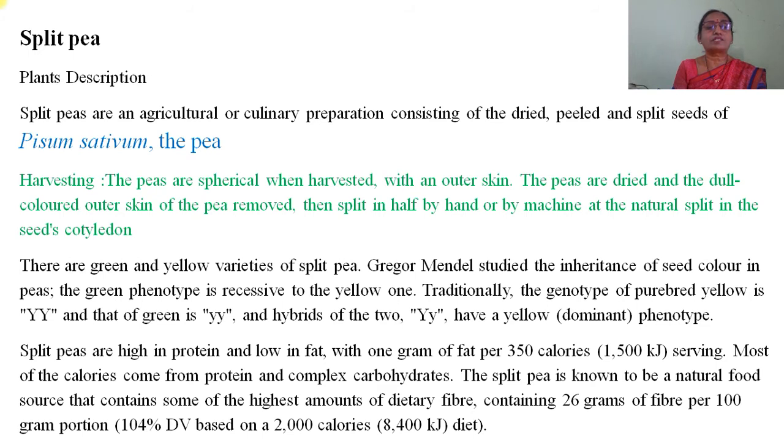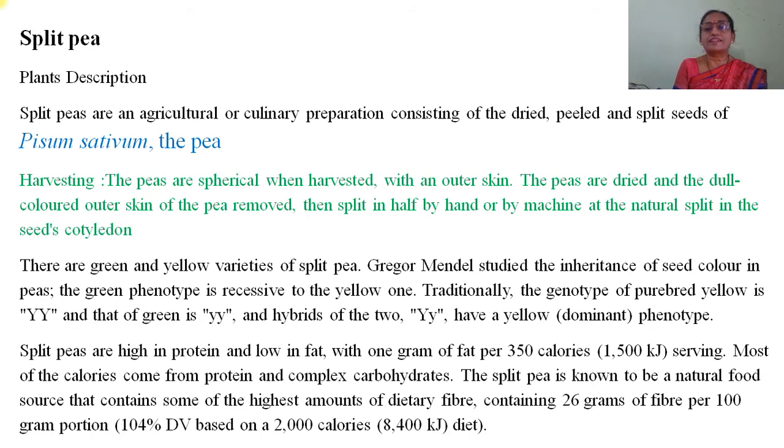Split seeds or split peas are an agricultural or culinary preparation consisting of dried, peeled and split seeds of Pisum sativum. Harvesting of this plant: the peas are spherical when harvested, with an outer skin. The peas are dried and the dull colored outer skin of the pea is removed. Then they are split in half by hand or by machine at the natural split in the seed's cotyledon. There are green and yellow varieties.